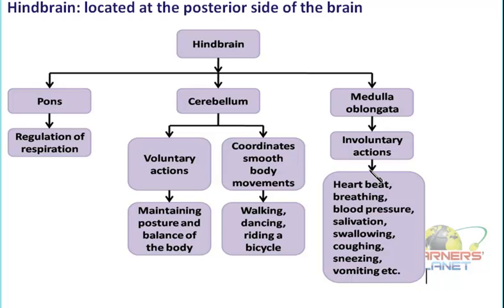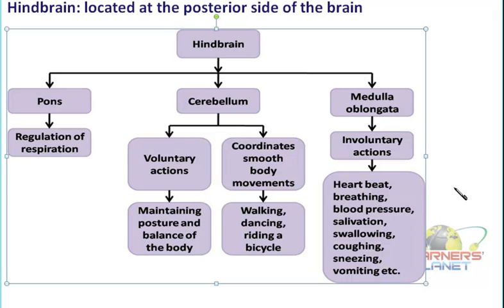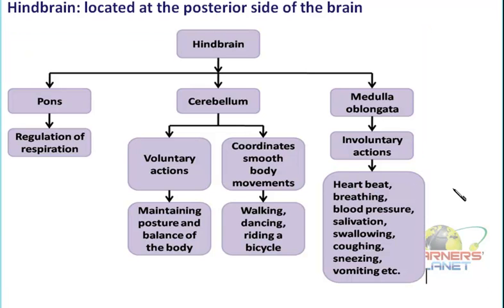Now these involuntary actions, what does it include? For example, heartbeat. What is the normal heartbeat of a human being? It is 72 beats per minute, right? Similarly, if you just compare it with a newborn baby, it is so high. The fetus, the heartbeat, it's very high over there. So how much heartbeat is required and how it has to be maintained? That is the function of the medulla oblongata.